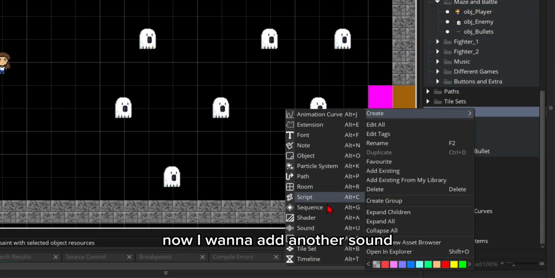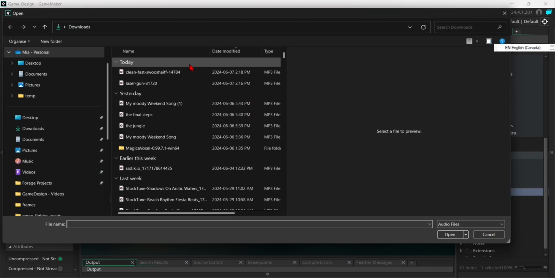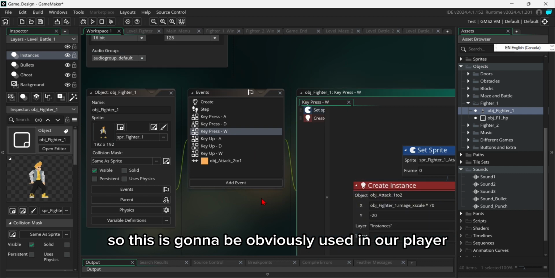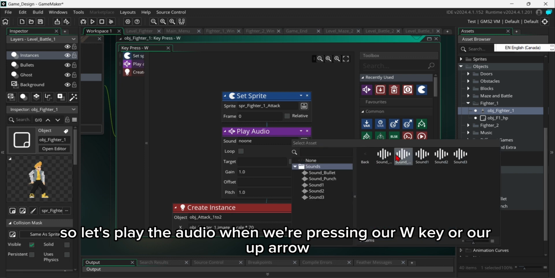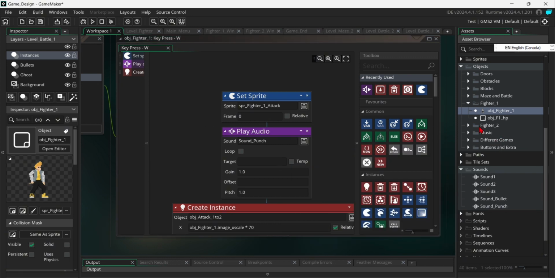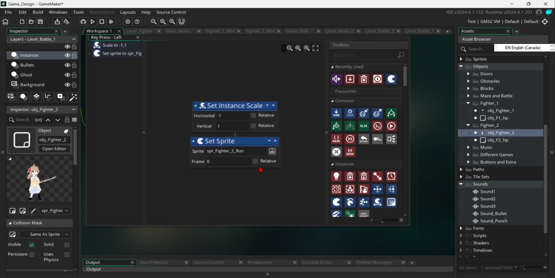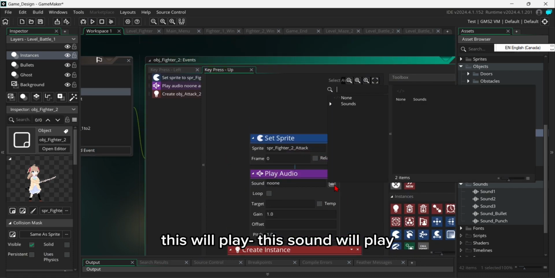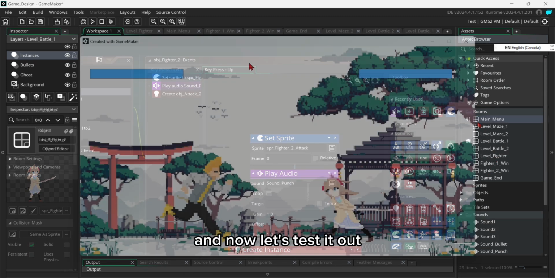Now, I want to add another sound, and this time it's going to be sound underscore punch. So this is obviously going to be used in our fighters. So let's play the audio when we're pressing our W key or our up arrow. This sound will play. And now let's test it out.